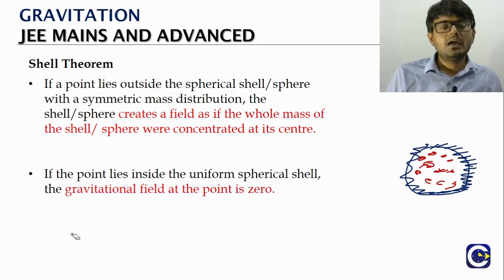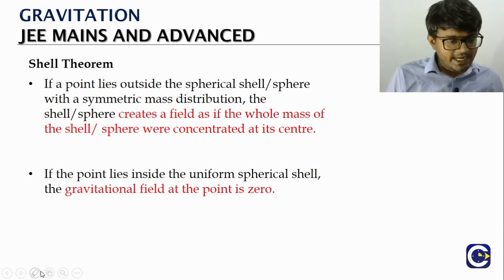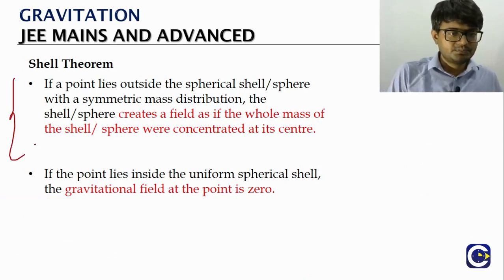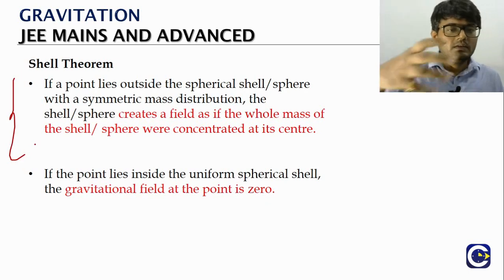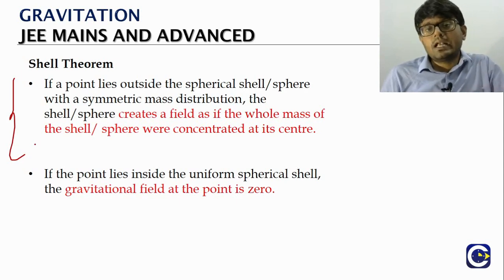So we will see the field due to the spherical shell, right? Here we will have an important theorem. Theorem basically means we will not have the rigorous proof here, that's why we are giving it as a theorem. But we will see the proof for a theorem analogous to this when we go to electrostatics in +2.